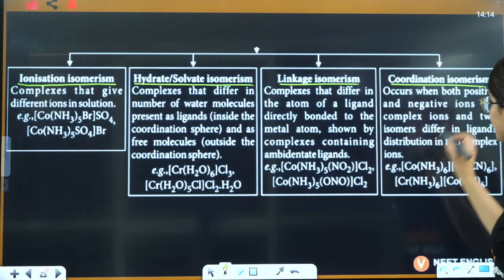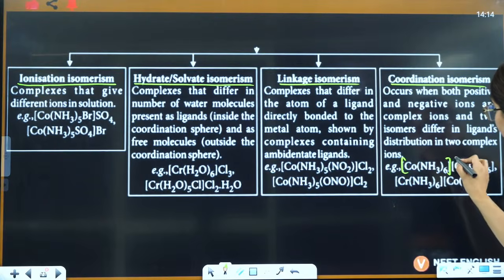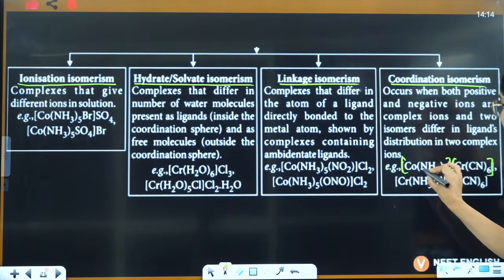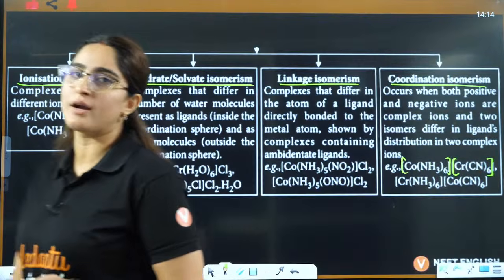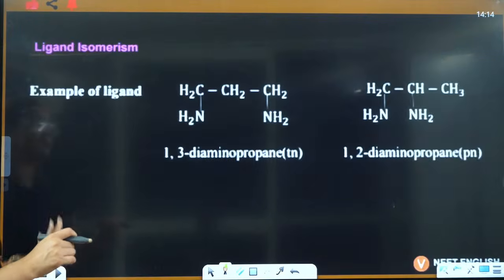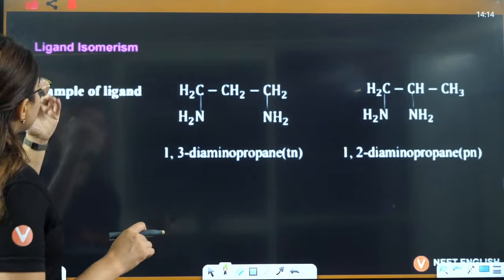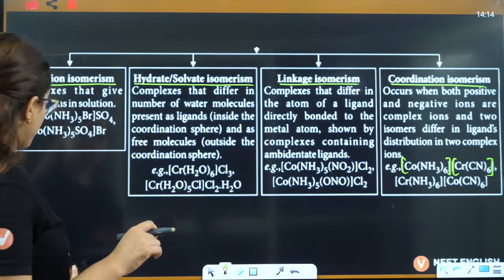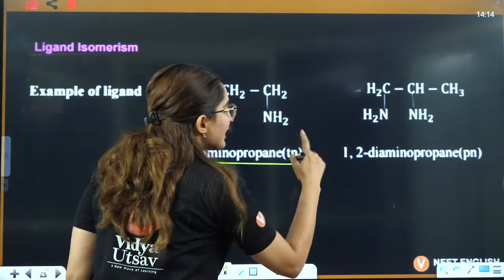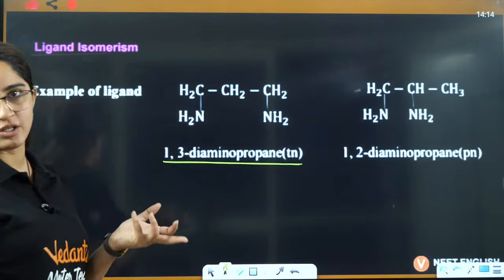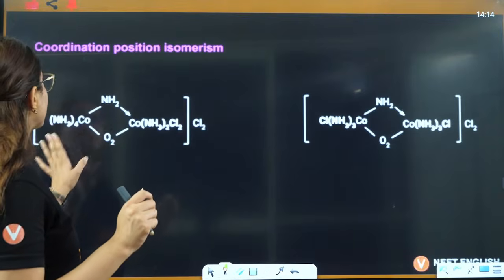Then in coordination isomerism, when you have two coordination spheres where the ligands are getting exchanged between the two coordination spheres, that is called coordination isomerism. Right? Ligand isomerism, this was linkage. Okay, this is ligand isomerism. When the ligands are isomers of each other, that is called ligand isomerism.